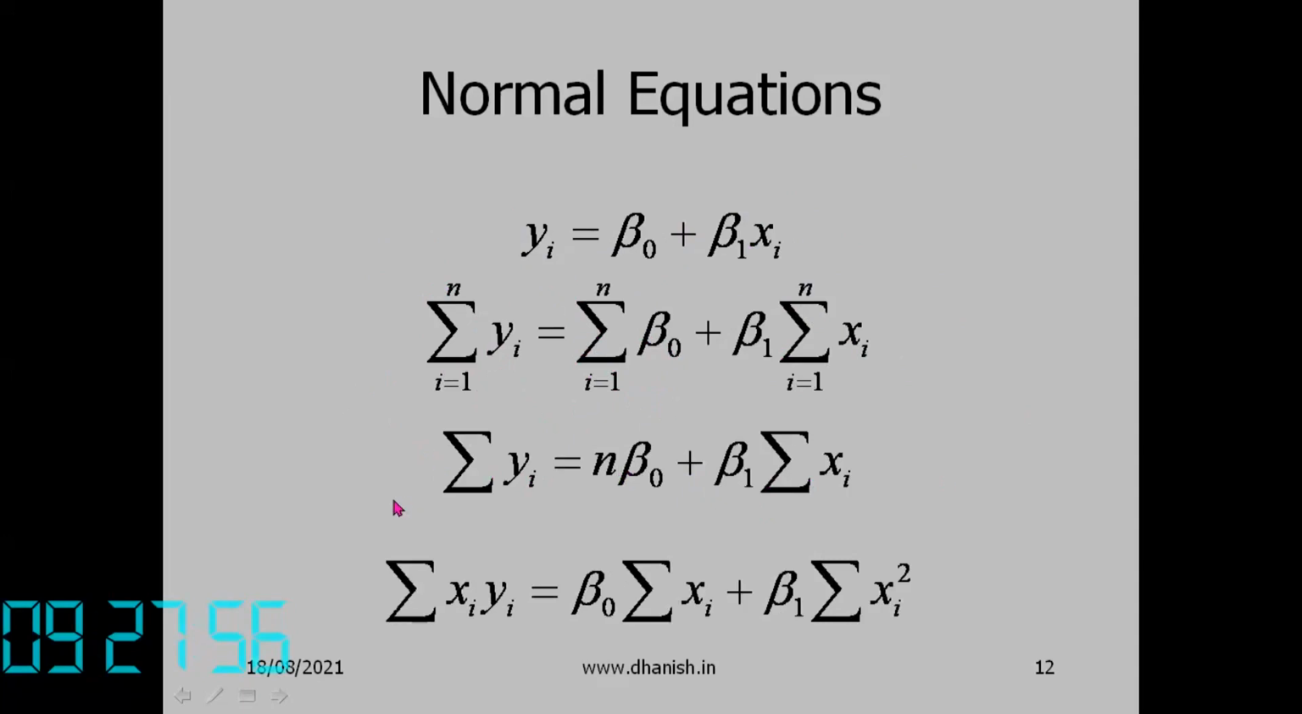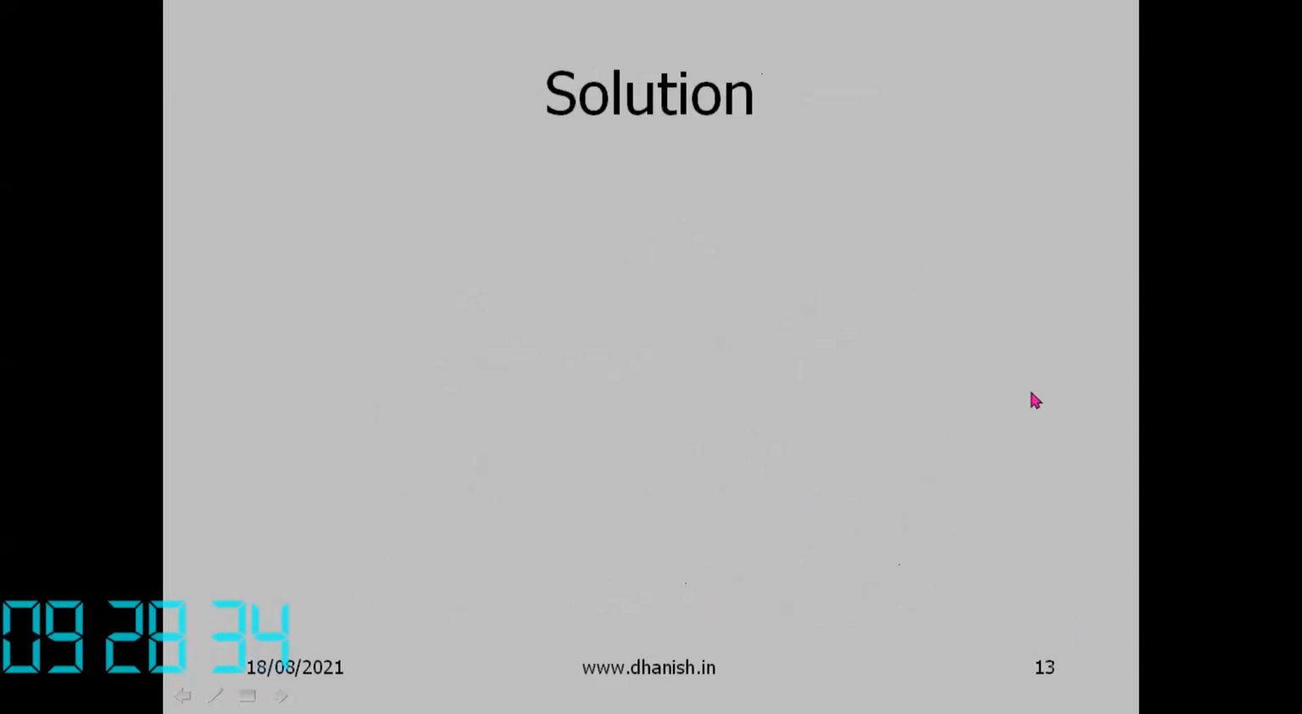Now multiply each term by xi. Sigma of xi yi equal to beta naught into sigma xi plus beta 1 into sigma xi squared. So these two equations, we say they are the normal equations. If you know the x and y values, you can calculate sigma y, sigma x, sigma xi yi and sigma xi squared. n is the number of samples. Once you know these values, you can solve these two equations and get beta naught and beta 1.